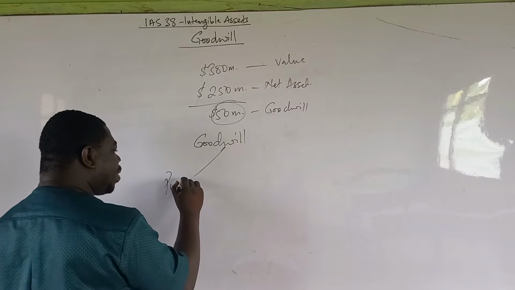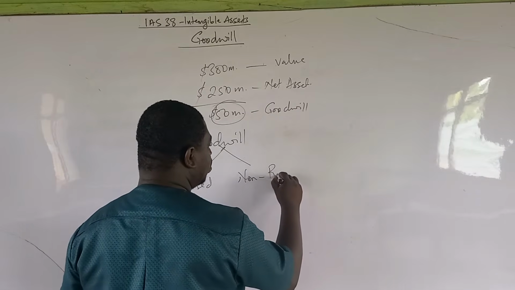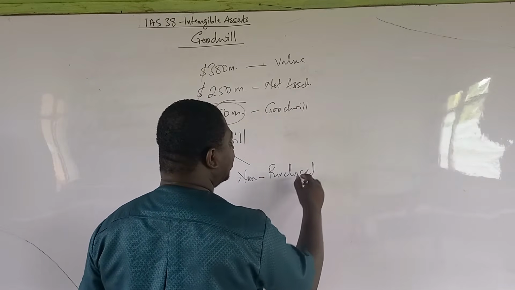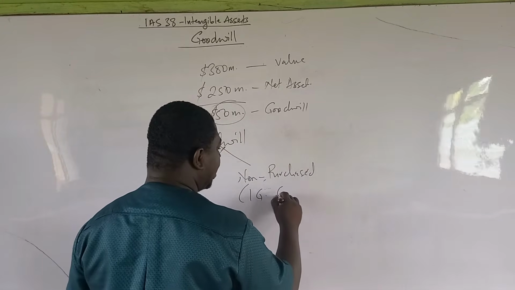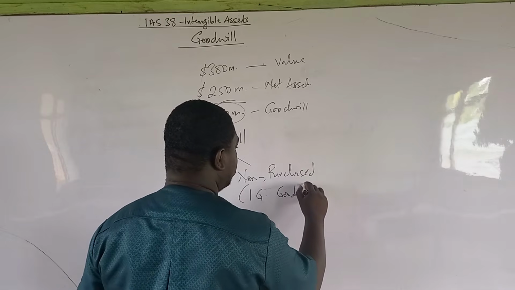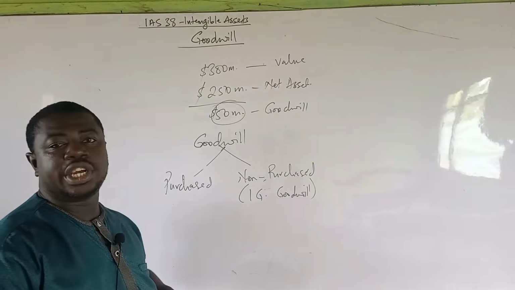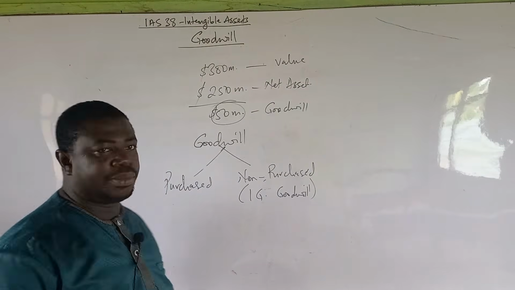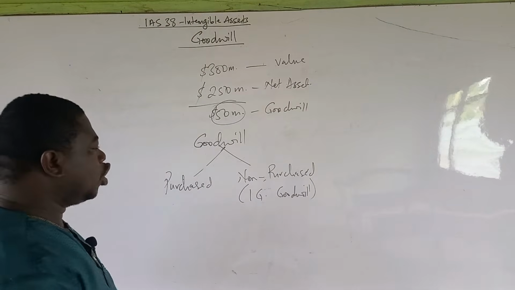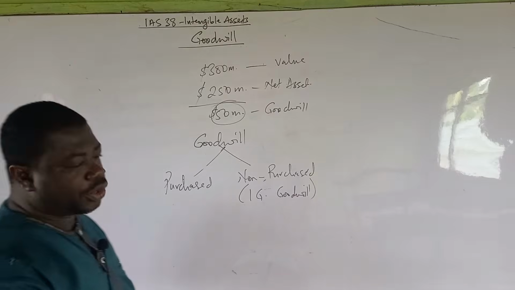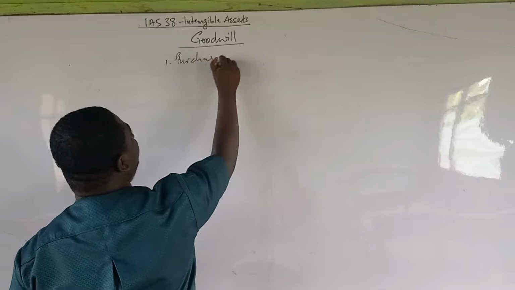We have the purchase goodwill, and then we have the non-purchase goodwill. The non-purchase goodwill is also called internally generated goodwill, IG goodwill. These are the two examples of goodwill. So let me explain them one by one, the purchase and the non-purchase goodwill.